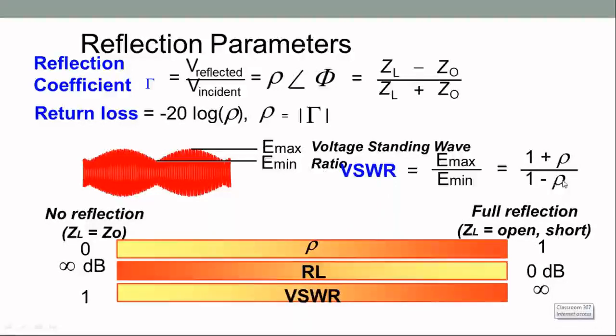And if you have the maximum reflection, let us say unity value, then this is 1 minus 1, so VSWR can tend to infinity. So VSWR, voltage standing wave ratio, has a minimal value of 1 and a maximum value of infinity, corresponding to reflection coefficient equal to 0, and reflection coefficient equal to 1 in this case.